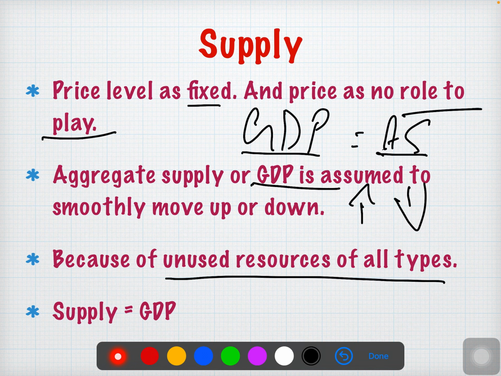So that's why if you are using more resources, GDP is going to move upward. If you are using fewer resources, GDP is going to move downwards. As simple as that. So supply is equal to GDP, as I just told you.